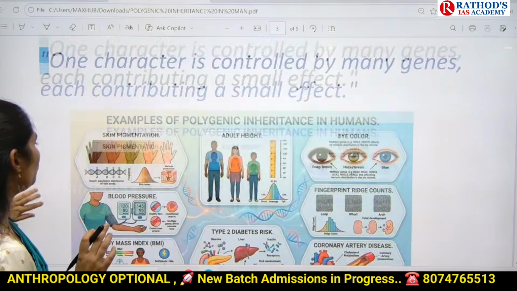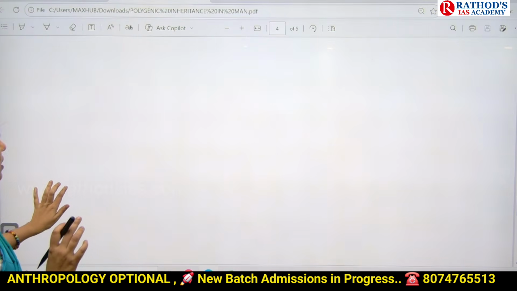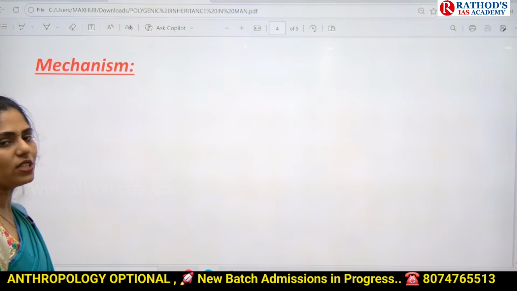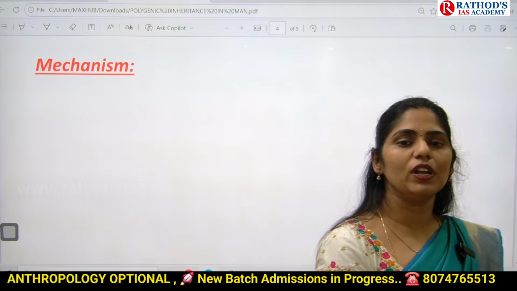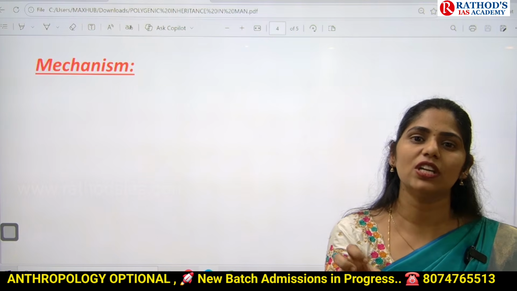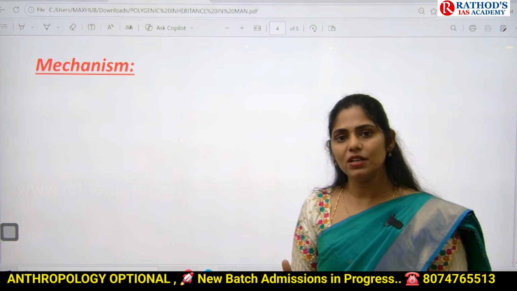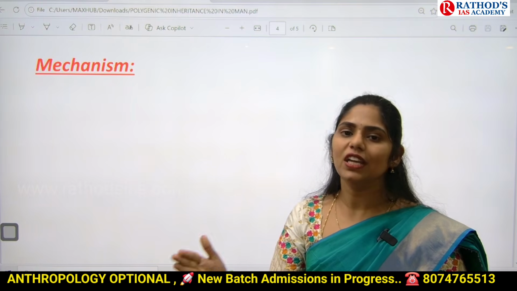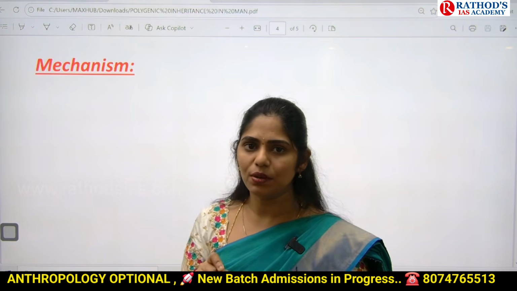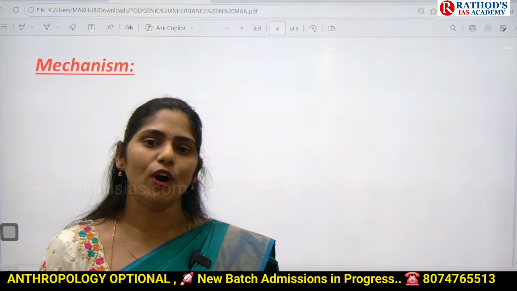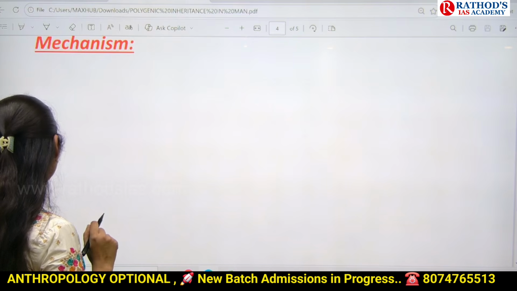And now let us see what exactly the characteristics of polygenic inheritance are. Mostly in this, multiple genes are involved, and each and every gene adds some effect. So what happens? It leads to variations, that lead to diversity in humans. That is one important characteristic of polygenic inheritance. And if you see the mechanism, I'll take one example.